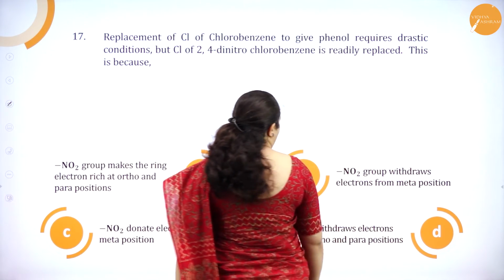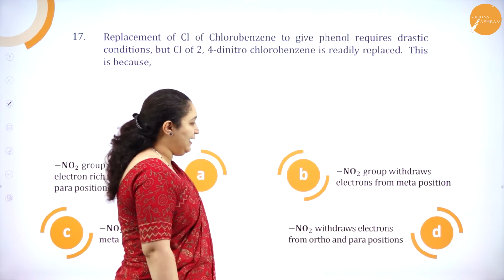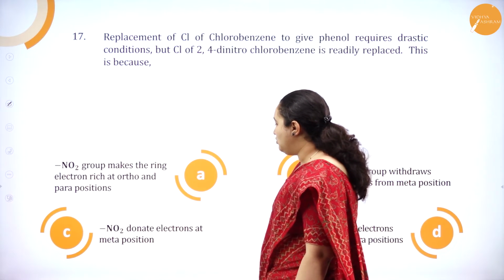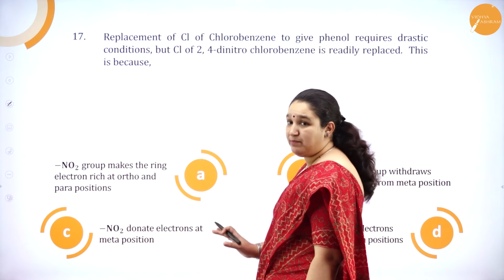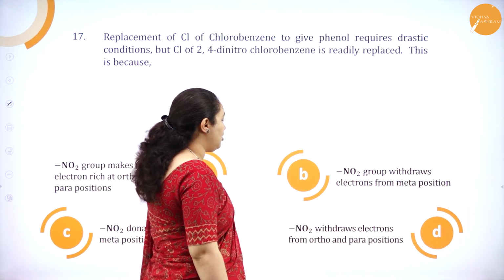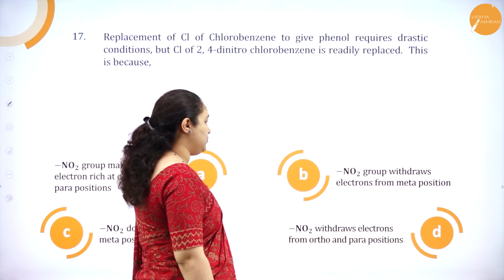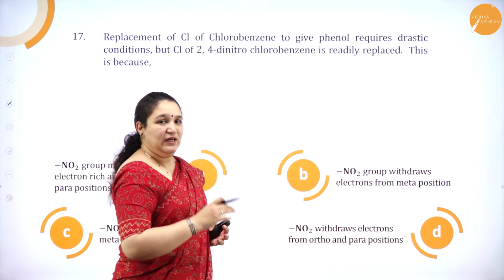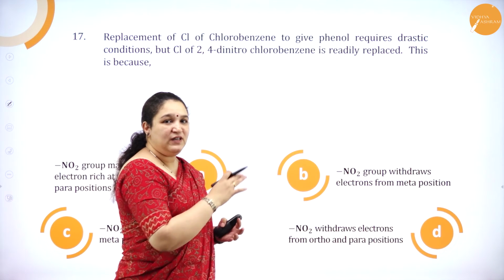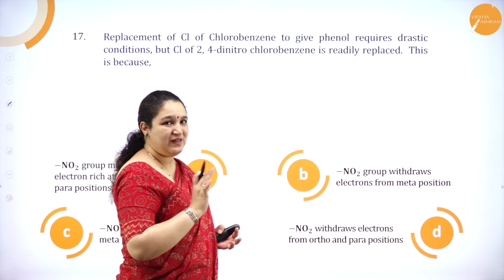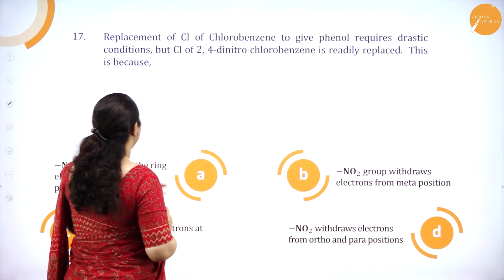Option B, NO2 group withdraws electron from meta position. Option C, NO2 donates electron at meta position. Option D, NO2 withdraws electron from ortho and para position. See, from the options what you get to know is you have to give the reasoning with respect to the NO2 group. So we'll see what exactly is the reason.